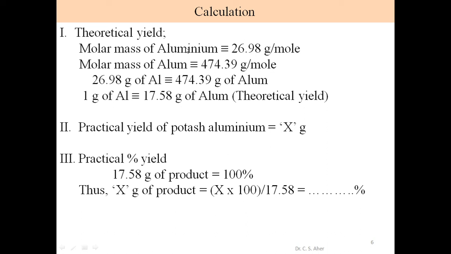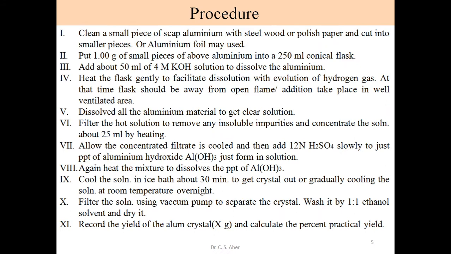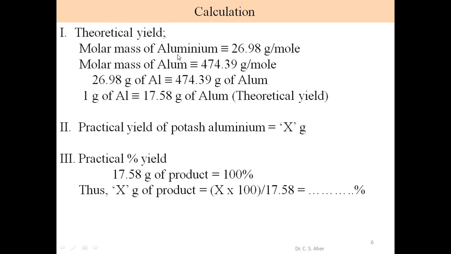So 1 mole of aluminum gives 1 mole of alum. If you take 1 gram of aluminum, as we said we start this reaction with 1 gram of aluminum, this corresponds to 17.58 gram of alum product. That is the theoretical yield.